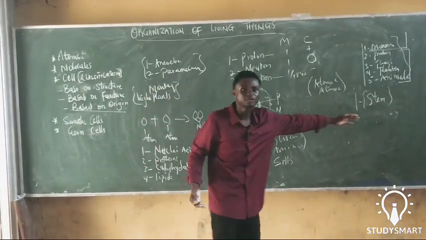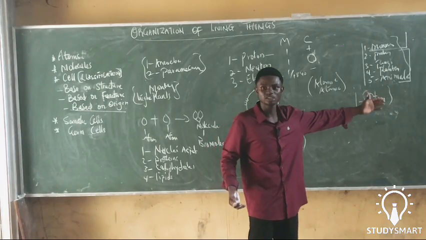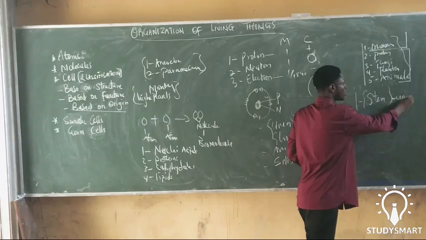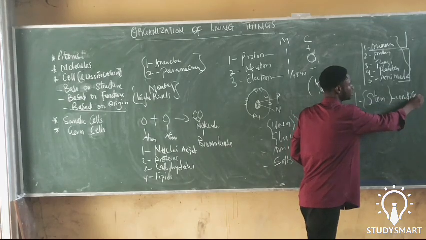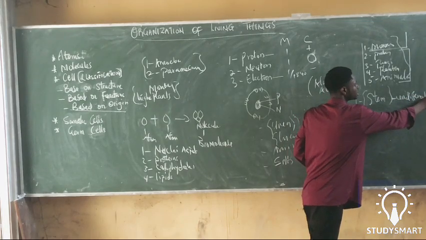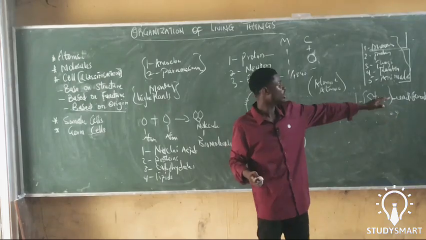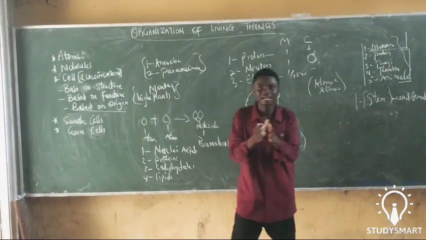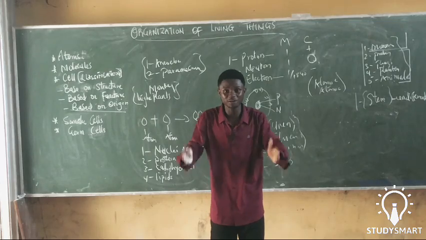We call them undifferentiated cells. They can break down to form different cells.